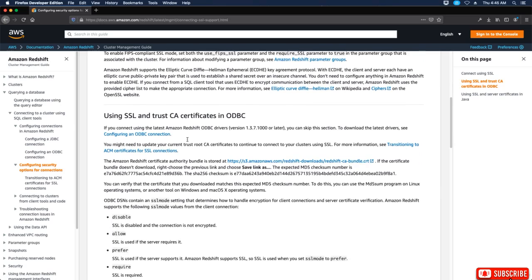Using SSL and trust CA certificates in ODBC. If you connect using the latest Amazon Redshift ODBC driver version 1.3.7.1000 or later, you can skip this section. To download the latest drivers, see here. You might need to update your current trust root CA certificates to continue to connect to your cluster using SSL. But if you get the updated driver, you don't need to do any of this.